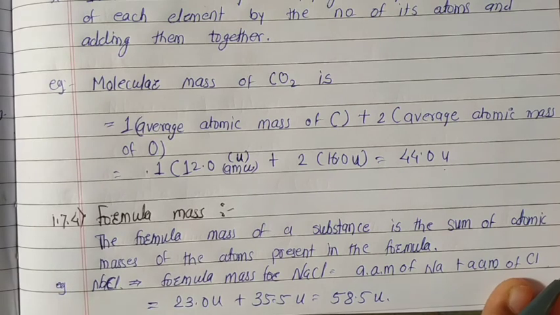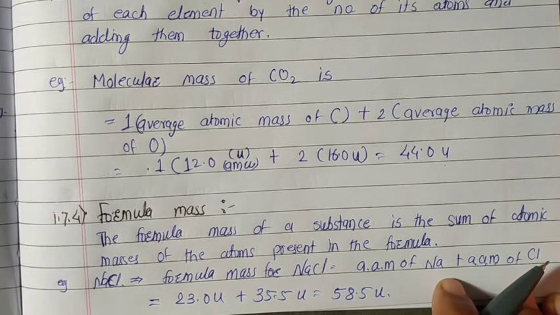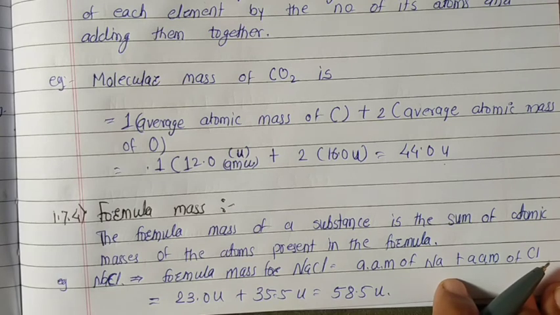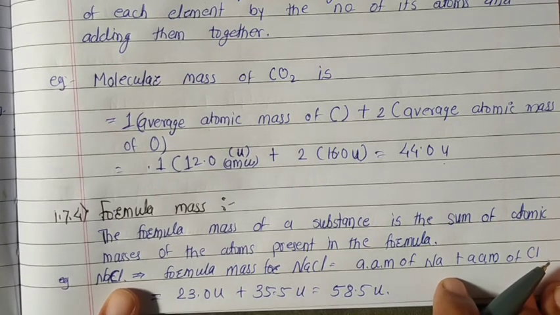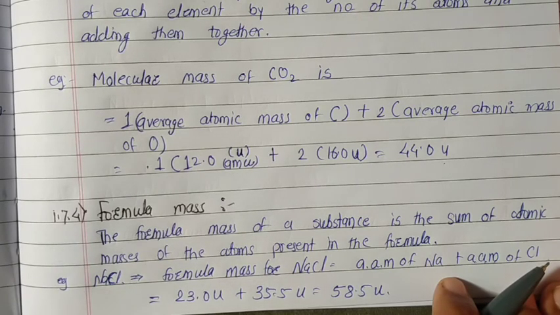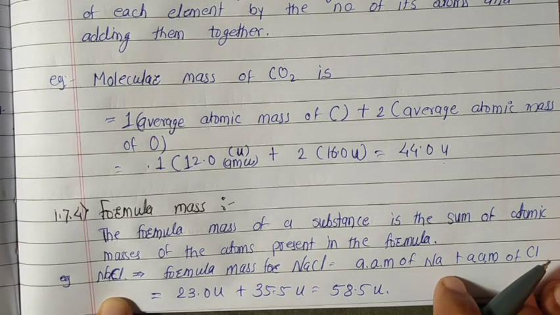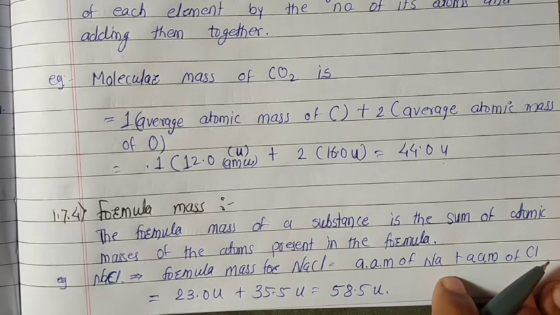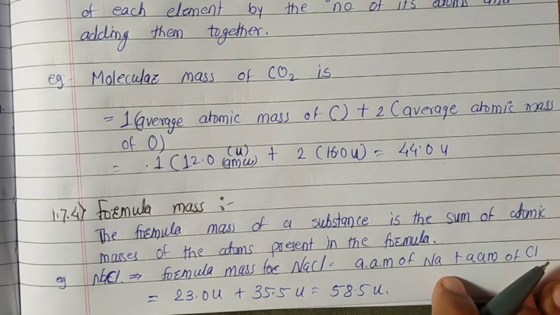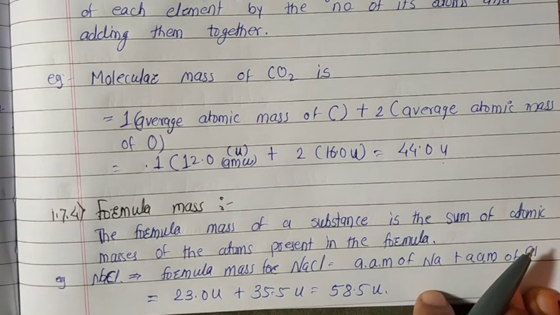In a sodium chloride crystal, one Na+ ion is surrounded by 6 Cl- ions, all at the same distance from it, and vice versa. Therefore, NaCl is the formula used to represent sodium chloride, though it is not a molecule. Formula mass is used for such ionic compounds instead of molecular mass.